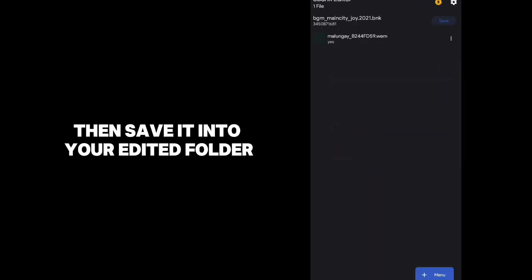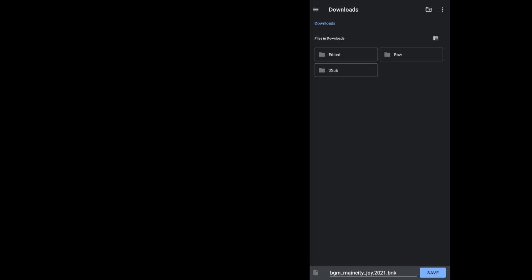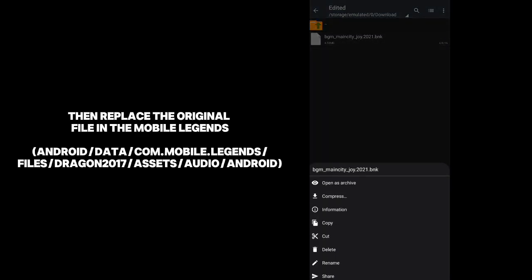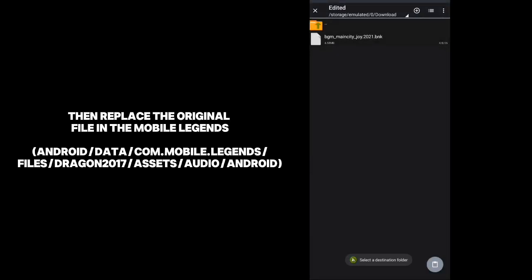Then save it into your edited folder. Now this is where most people fail. Go back to ZArchiver, open Edited. Then replace the original file in the Mobile Legends Bang Bang directory.